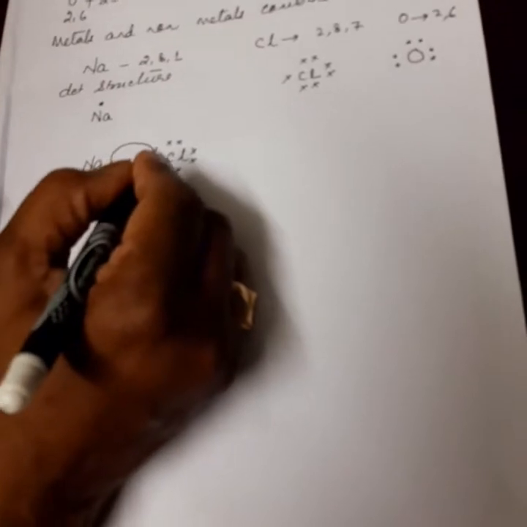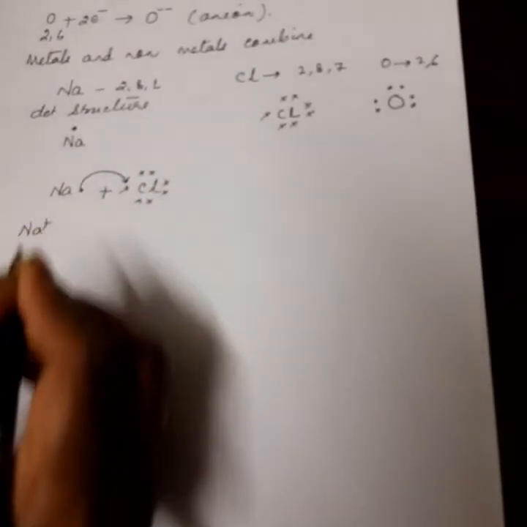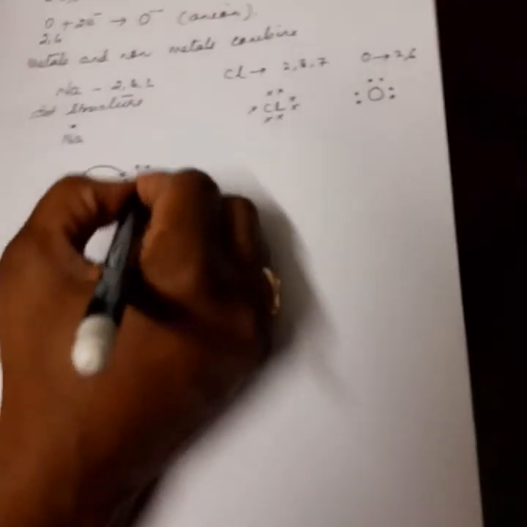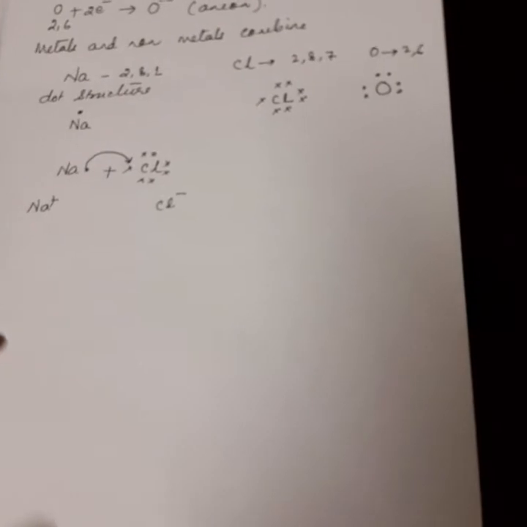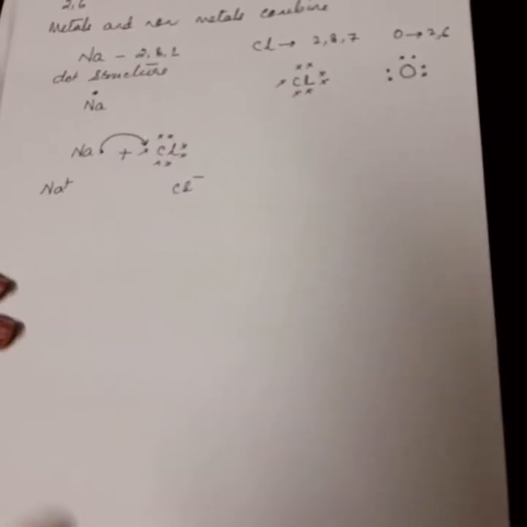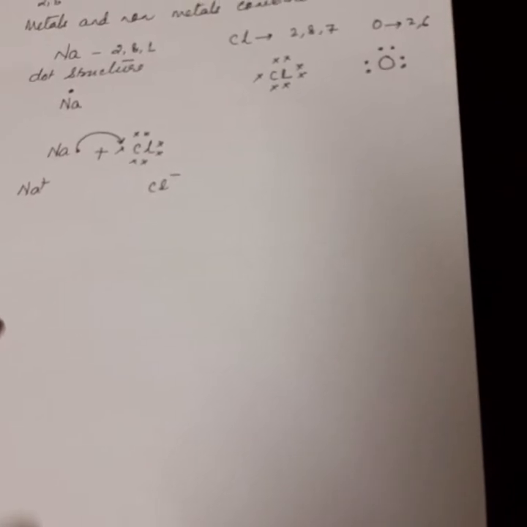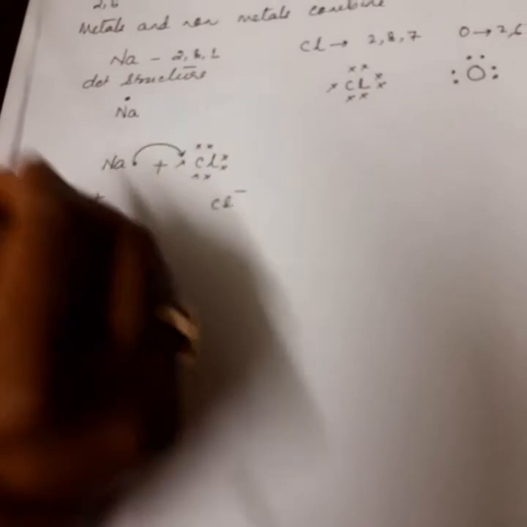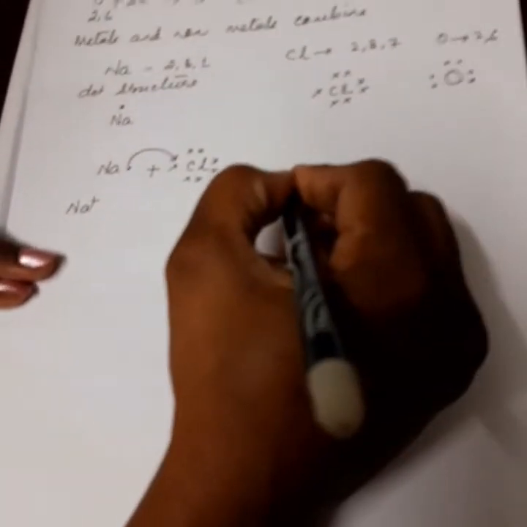Sodium loses 1 electron to become a sodium ion. And chlorine gains 1 electron to become a chloride ion. We don't say chlorine ion, we say chloride ion. So by losing and gaining, they form a compound. And what is that compound?